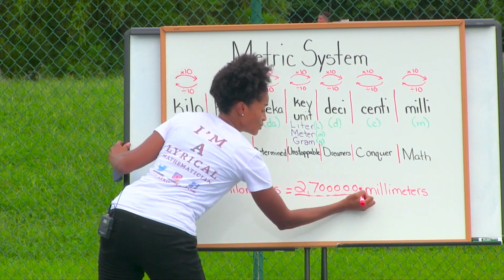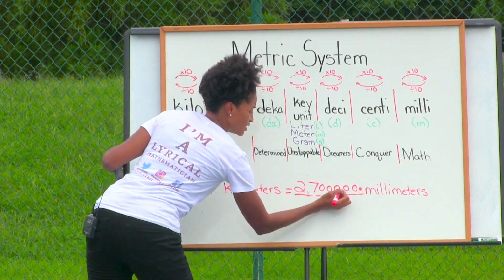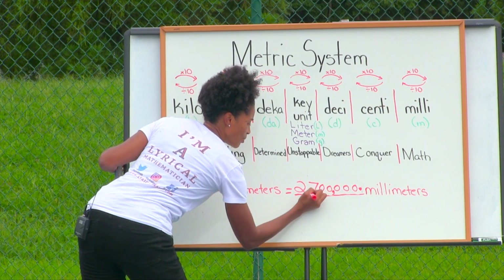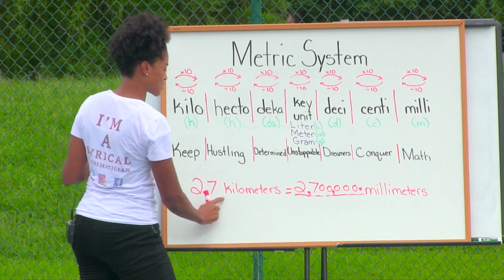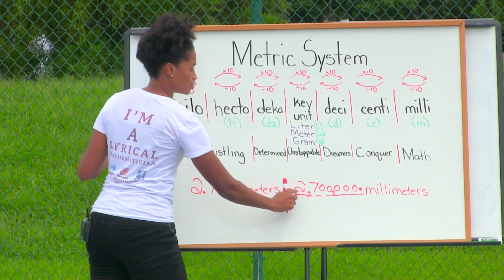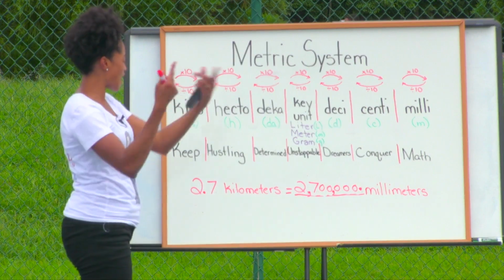And then starting from your decimal, if you have any digits to your left, you want to count every 3 digits and place a comma. All right, so we now know that 2 7/10 kilometers would be equal to 2,700,000 millimeters. All right, let's try the opposite direction.